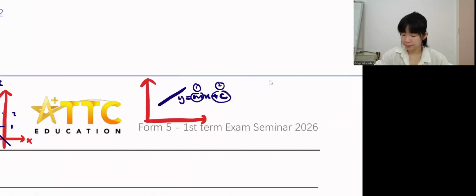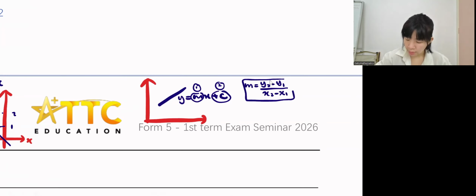The formula is y2 minus y1 over x2 minus x1. Make sure you know the formula. Then the second thing is you need to find c. Where is c? You extend the line longer.